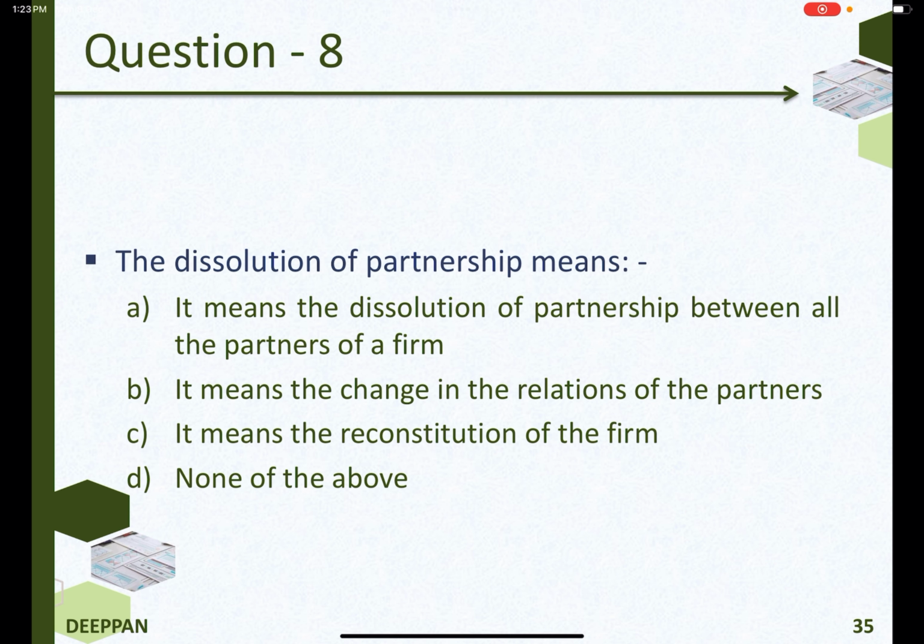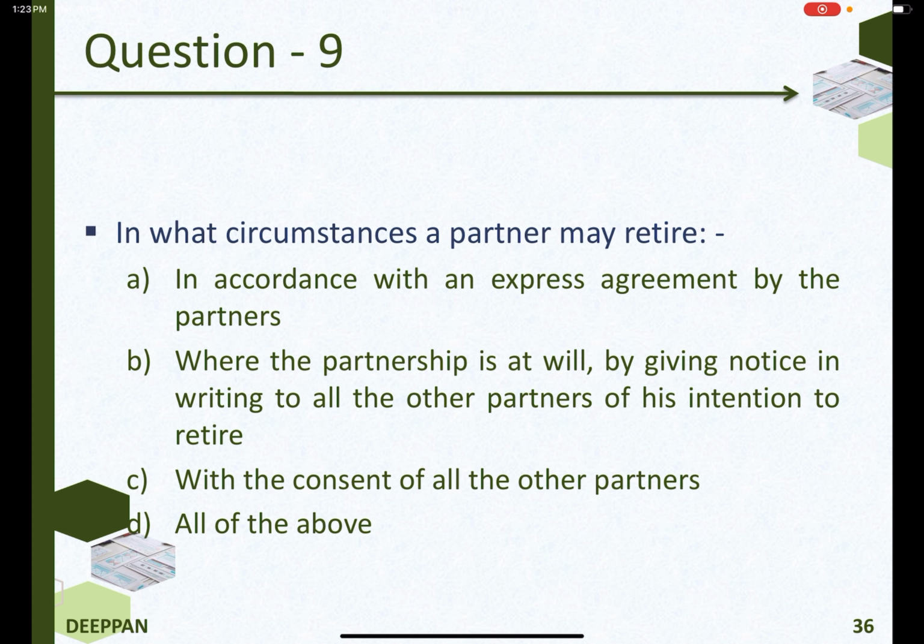The dissolution of partnership means the change in the relations of the partners. In what circumstances may a partner retire? In accordance with an express agreement by the partners, where the partnership is at will, by giving notice in writing to all the other partners of his intention to retire, with the consent of all the other partners. The answer is all of the above.